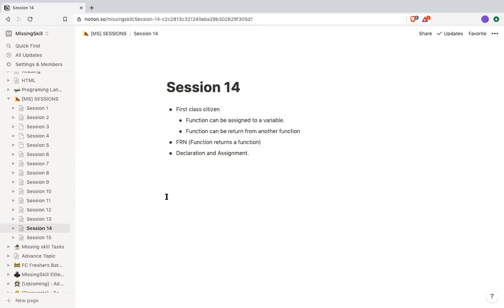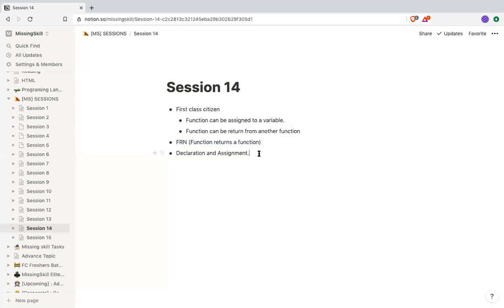It can be assigned to a variable, var, const, let, and a function can also return another function. I covered that yesterday.